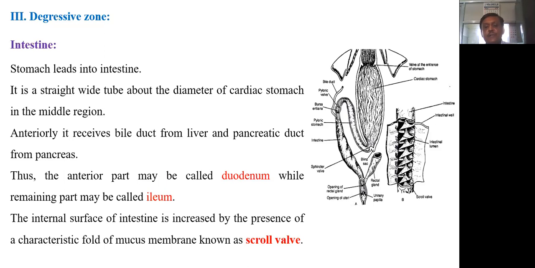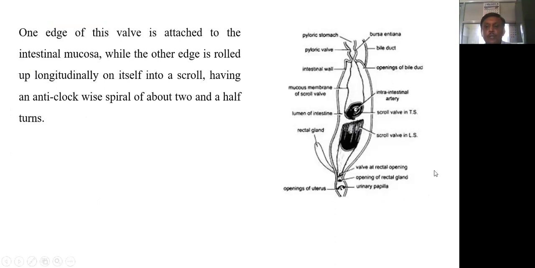The internal surface of the intestine is increased by the presence of a characteristic fold of mucous membrane known as the scroll wall. So here in this diagram, these are the scroll walls, the characteristic folds of mucous membrane. Now here in this diagram, it is more clear. This is the TS of the scroll wall. This is the intestine which is cut open to show the scroll wall.